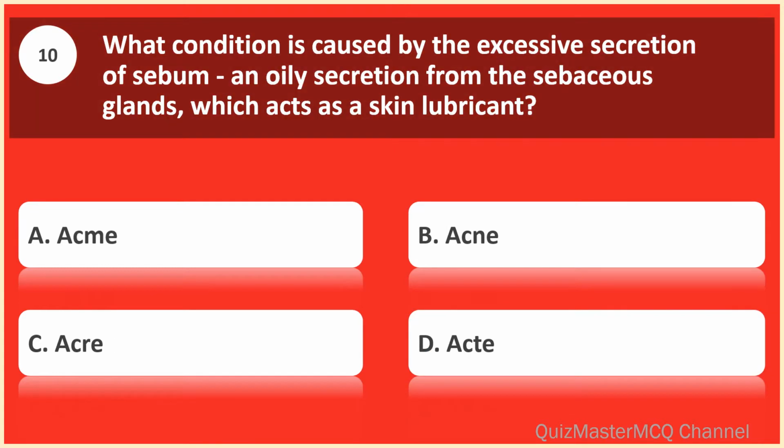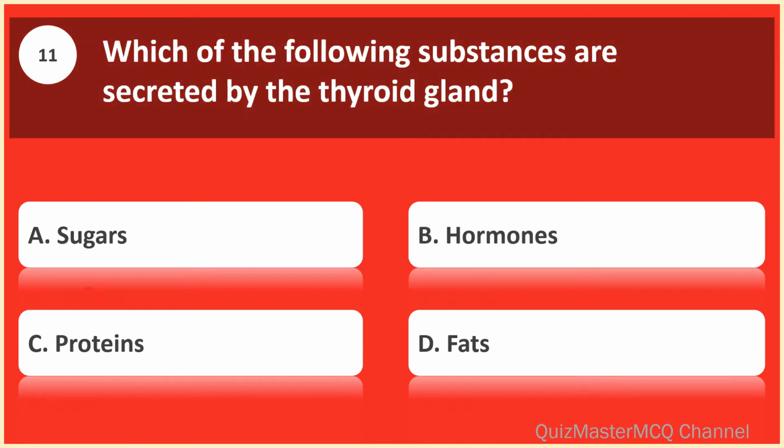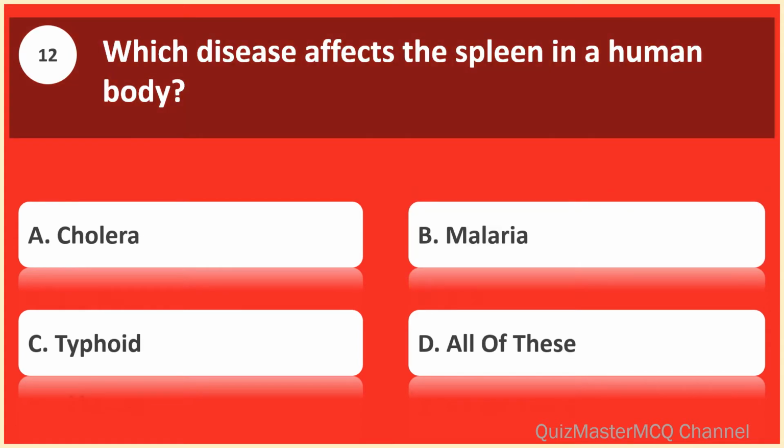What condition is caused by the excessive secretion of sebum and oily secretion from the sebaceous glands, which acts as a skin lubricant? Acne. Which of the following substances are secreted by the thyroid gland? Hormones. Which disease affects the spleen in a human body? Malaria.